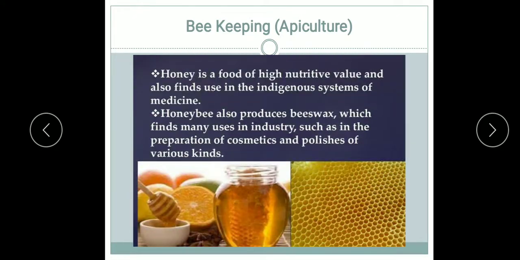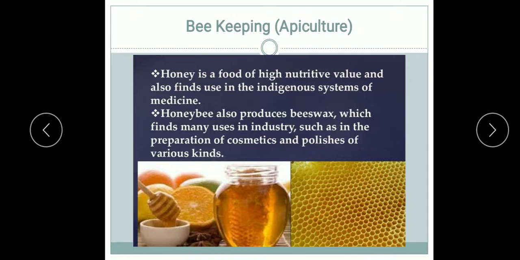Now the product of apiculture is honey. Honey is a food of high nutritive value and also finds use in the indigenous system of medicines. Honey is known to us from ancient times. It is known for its taste, nutritive and medicinal value.